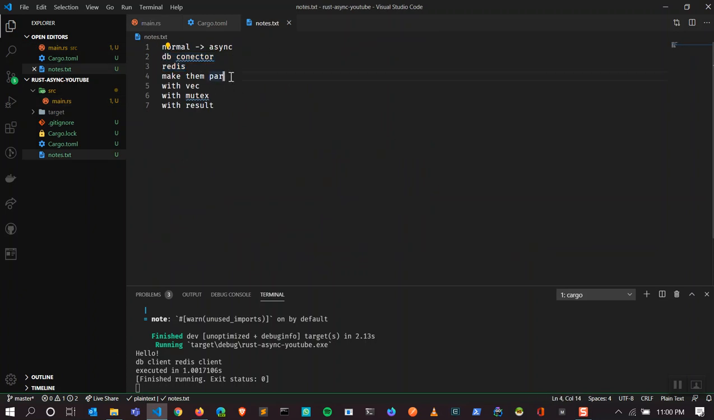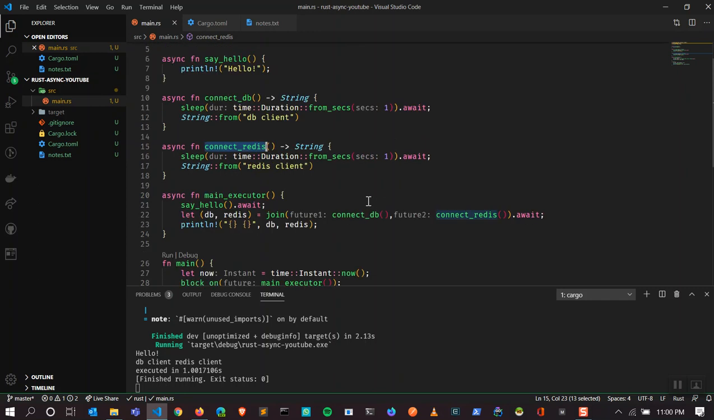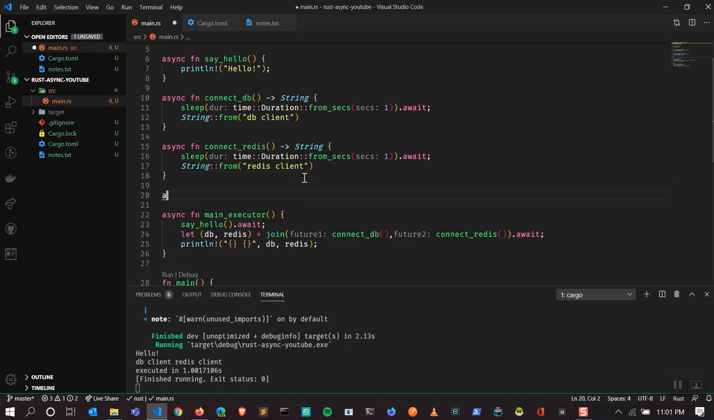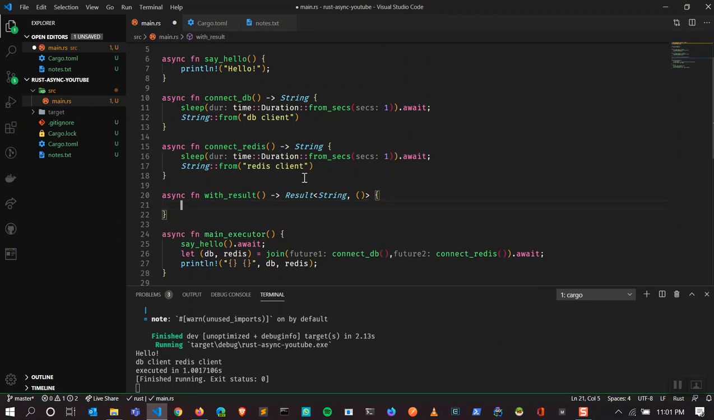What's the thing we have? We have seen the DB connector and Redis. We made them parallel with the vector, mutex, and result. Before we discuss the vector mutex, let's write with the result. I'm going to show you what if that function returns a result, not just a string or anything else. So I'm going to write an async function that returns a result of type string. I don't care about the error type right now.